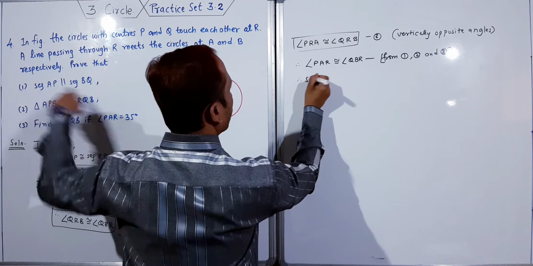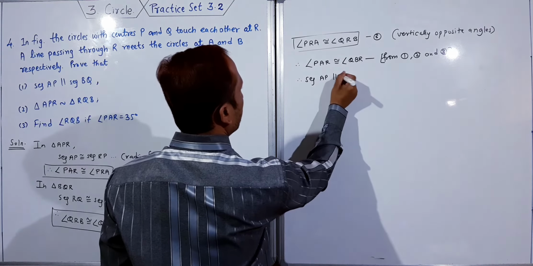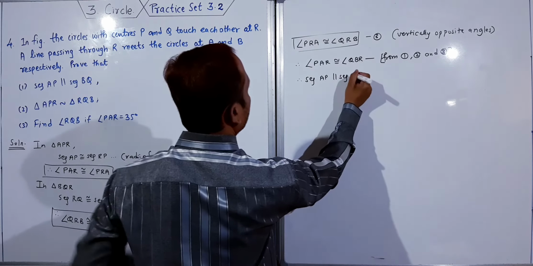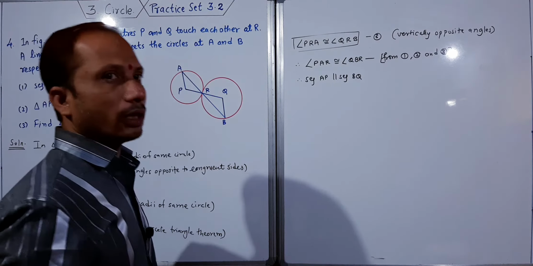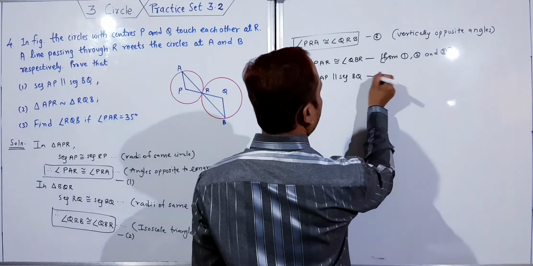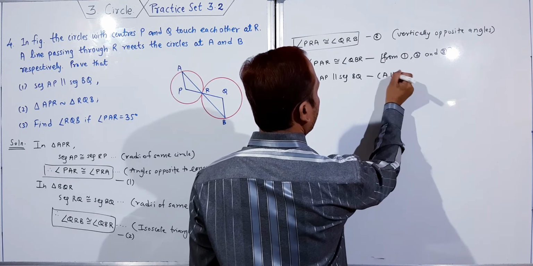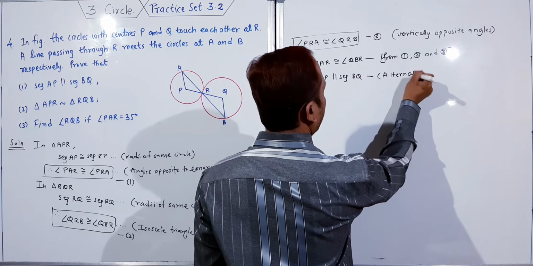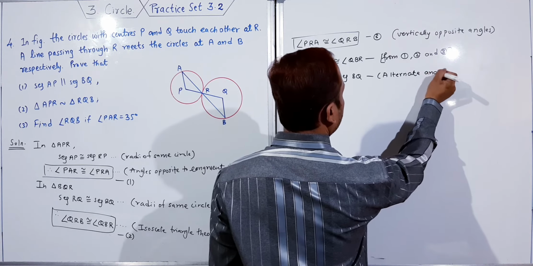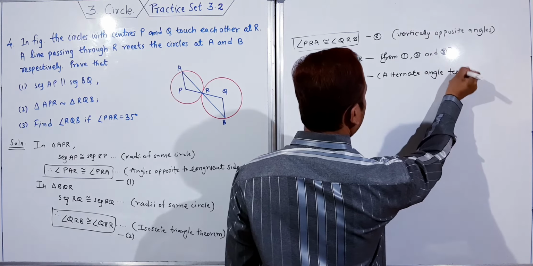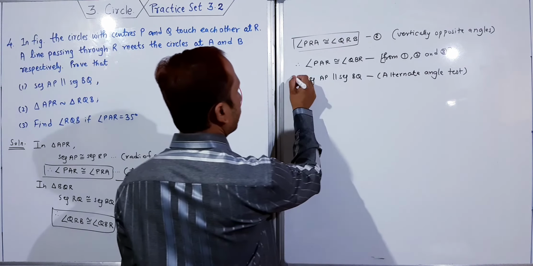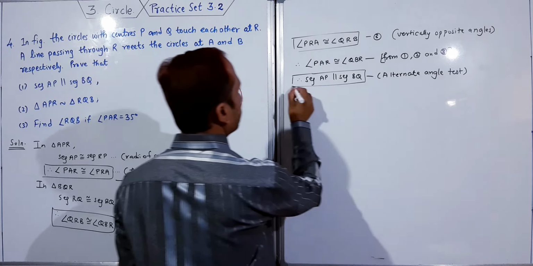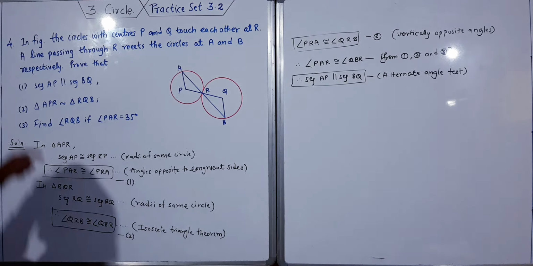Therefore, what we have to prove: segment AP is parallel to segment BQ. This angle is congruent to this angle, so by the alternate angle test for parallel lines, this is our first proof. We got it. Now come to the second.